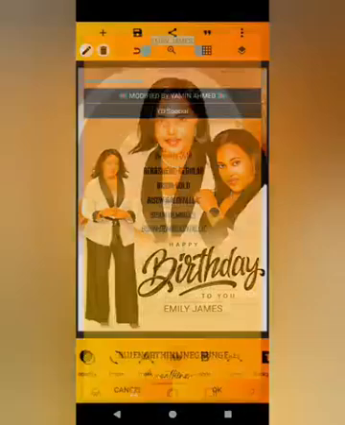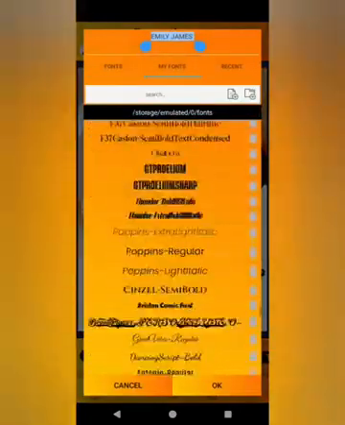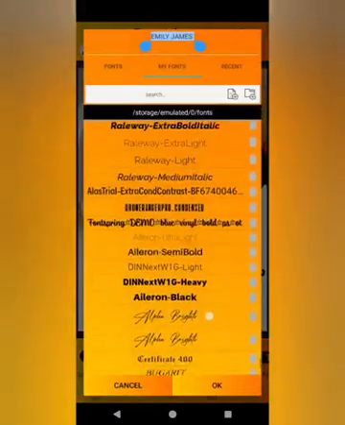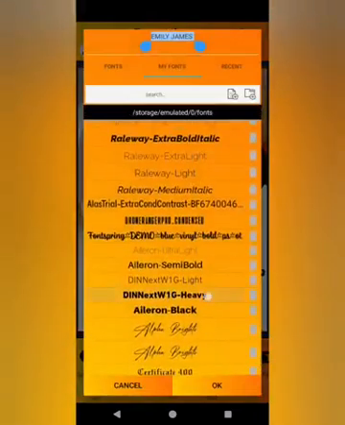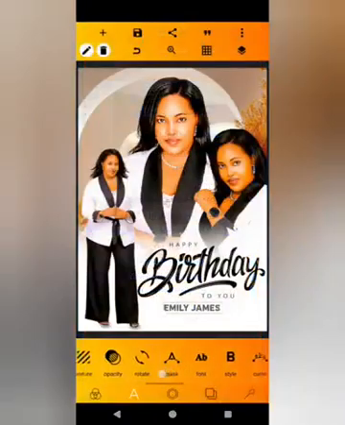I'm going to use this font here. There's a font I'm going to use. It is called DNext W1, I don't know, heavy, something like that.